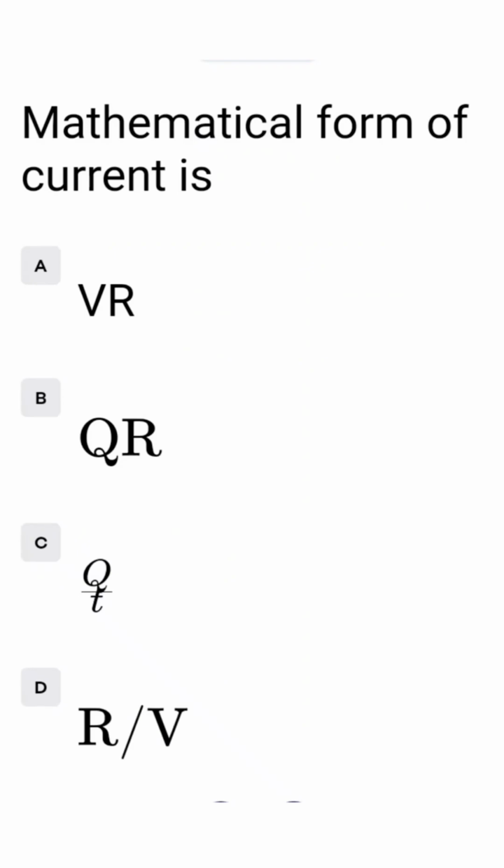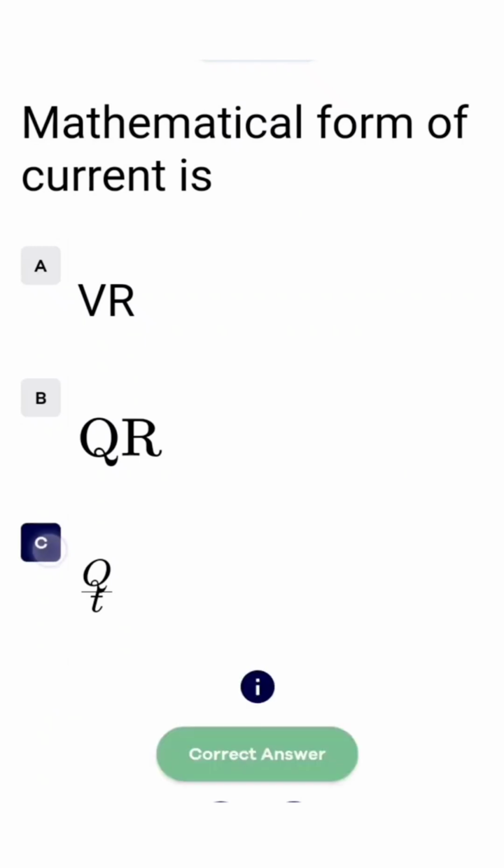Mathematical form of current is A VR, B QR, C Q over T, D R over V. Mathematical form of current I is equal to Q over T, that is written in option C. So we tick option C.